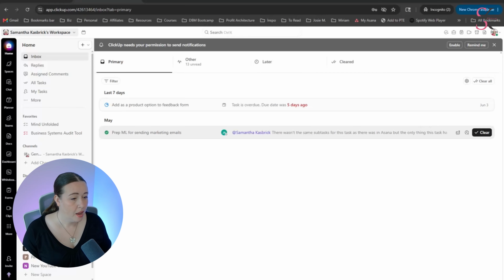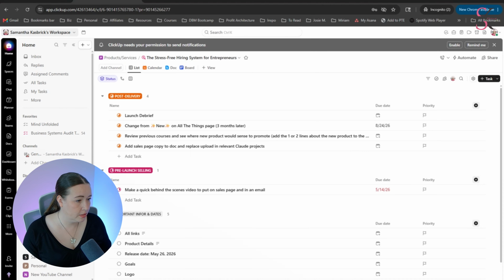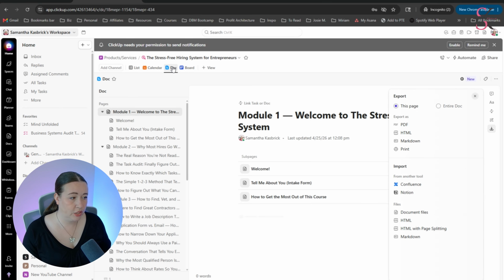And then there's docs. Okay, so I have to talk about docs specifically. Let me just show you this because this is one of the things that surprised me the most. I was planning one of my new courses in here, and I was using the docs feature to plan out all of the lessons. Now, Asana, in comparison, has a newer notes feature, but it's honestly pretty limited, and I've been really wanting more from them with it. I've even asked for specific things, but ClickUp's built-in docs are amazing. It's basically like having Google Docs right within your workspace, which I love.